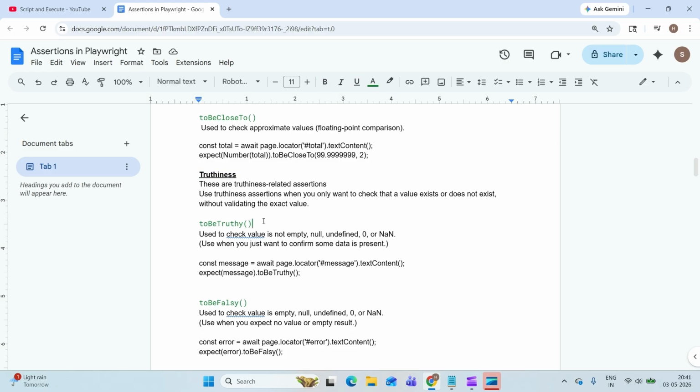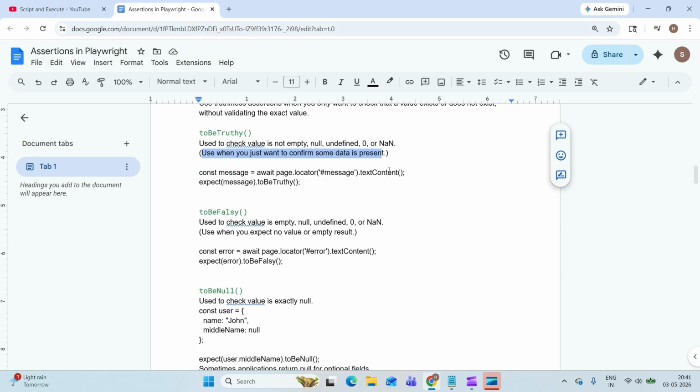The first one is toBeTruthy. This is used to check if the value is not empty, null, undefined, zero, or NaN. Use it when you want to confirm some data is present. You are not validating what is present, whether it is a number, text, or a specific number or text. If you want to validate that some text is present, in that case expect this message toBeTruthy, so it means there is some value present in that.